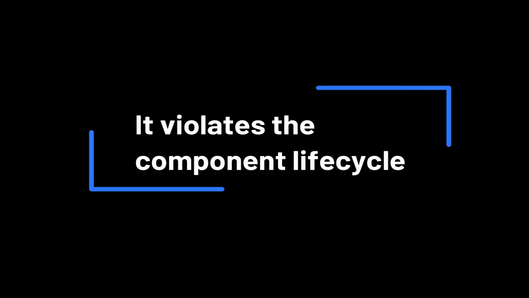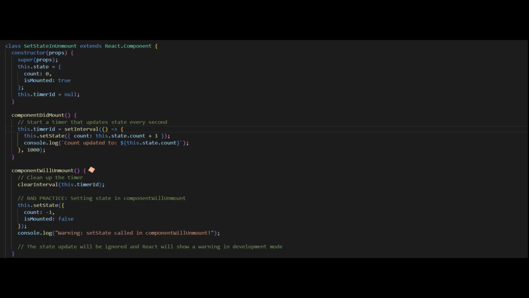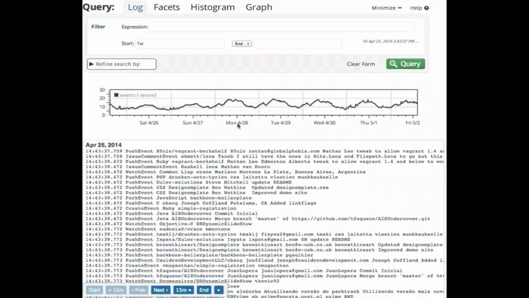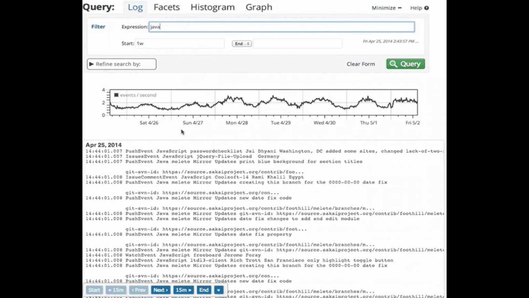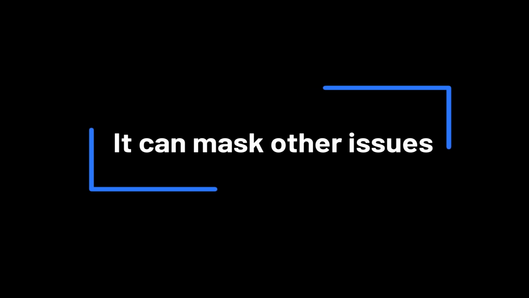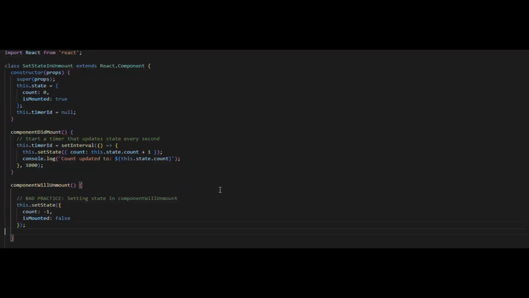It violates the component lifecycle. componentWillUnmount is meant for cleanup, not for making new changes. Potential memory leaks. In complex applications, this pattern can contribute to memory leaks. It can mask other issues. Getting in this habit might hide actual bugs in your application.